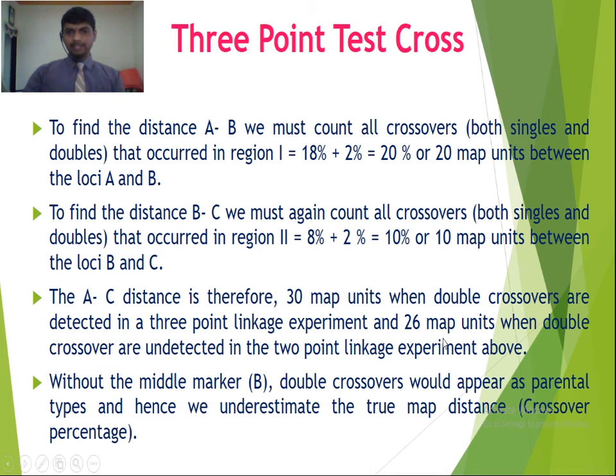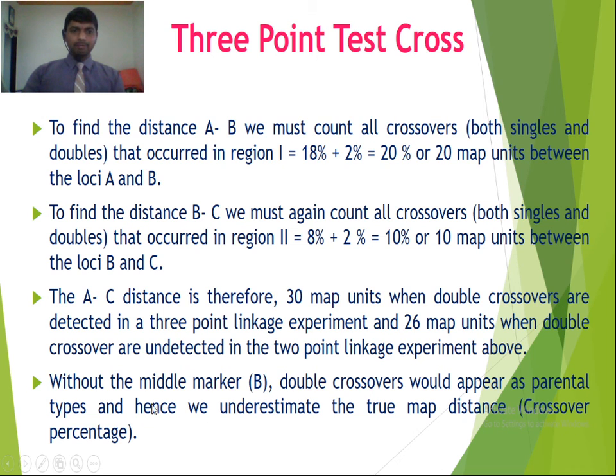So we predict the distance between A and C is 26 map units, because here we are not going to calculate the double crossover, as there is no third gene. Here for double crossover we have 2% plus 2% that we use in region 1 and region 2. So it becomes 30 map units. So the distance between A and C is therefore 30 map units when double crossovers are detected in a 3-point linkage experiment.